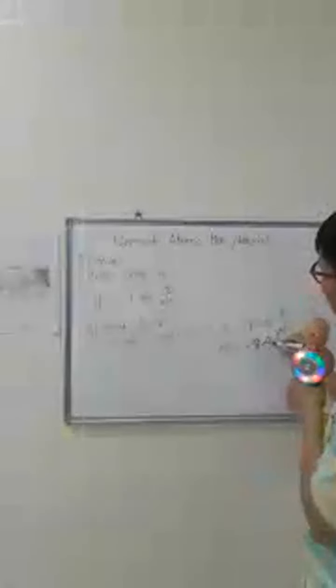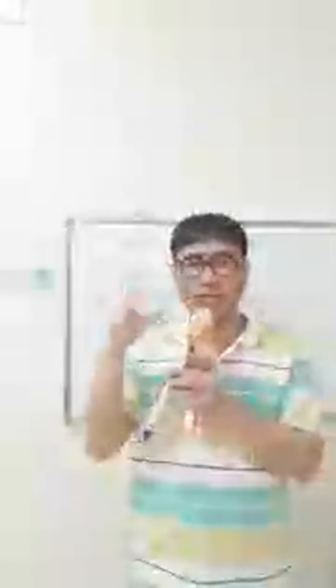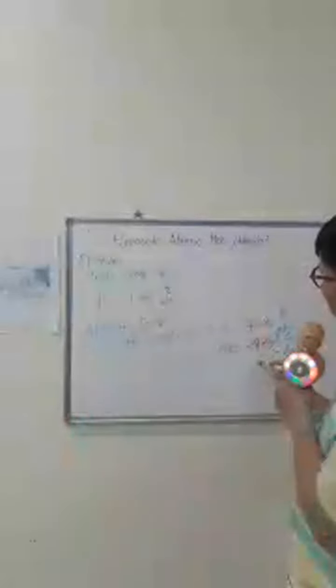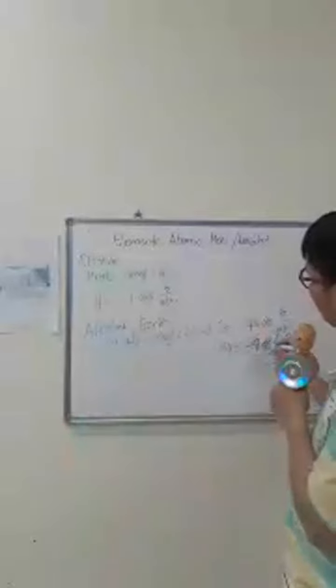Okay, but actually, if you use 24 point something, it will be okay. There will be less difference in your computation, but it's better to be accurate, right? So it's going to be 24.30 magnesium gram per atom. I said 24.9 before, and this 24.30 is the right one. Or you can check that out on the periodic table to make sure. This is a technique to make it fast during your calculations.